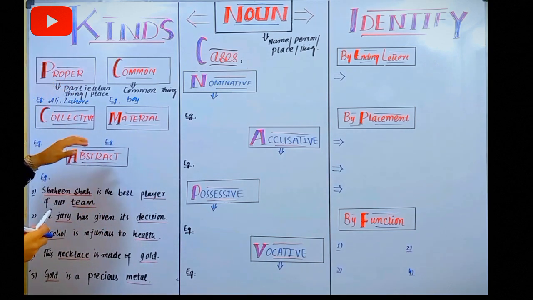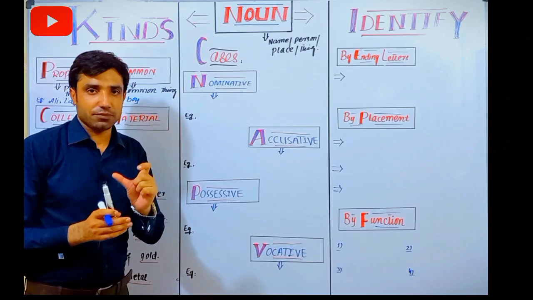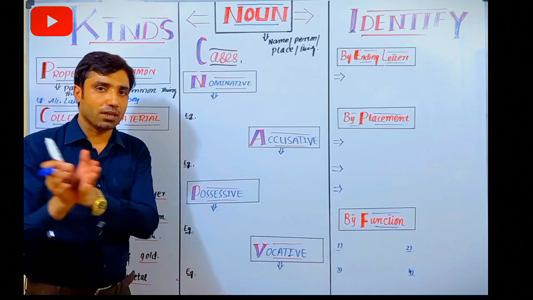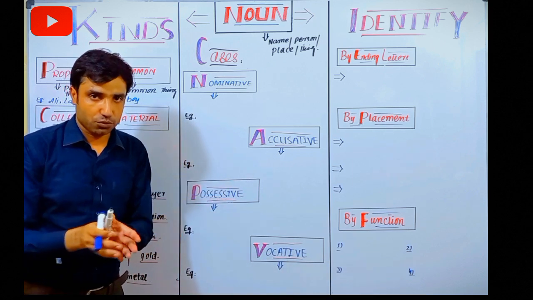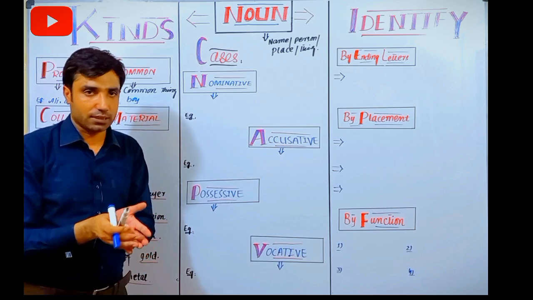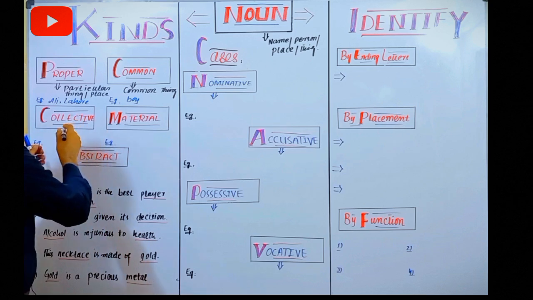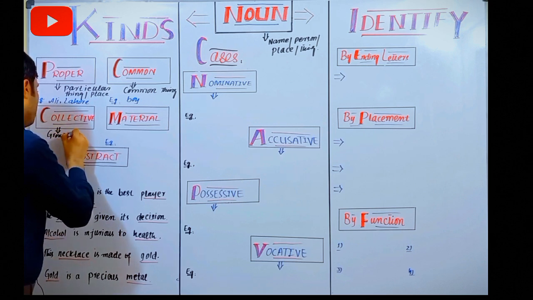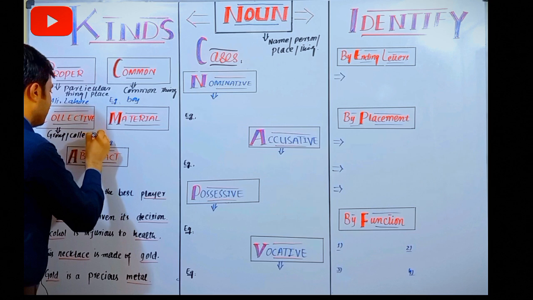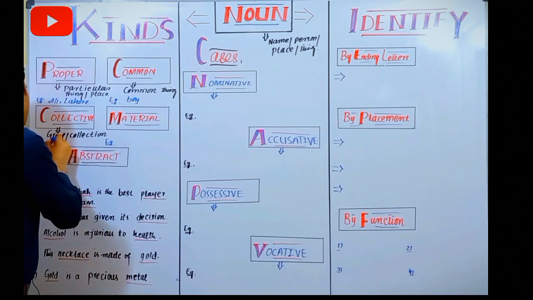And then let's talk about collective noun. Collective noun is a group of things, when we give a specific term to denote some particular things that are collective. For example, in a class there are a lot of students, 20 or 25 students sitting, and we can simply say that this is a class. So here this is class. We can say here collective noun: group or collection of similar things is called your collective noun, and this is class.